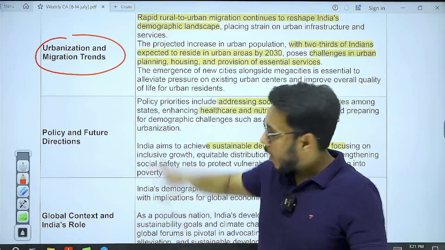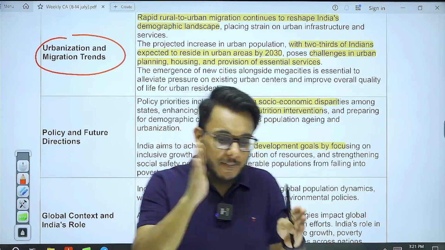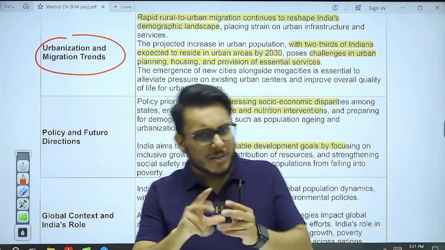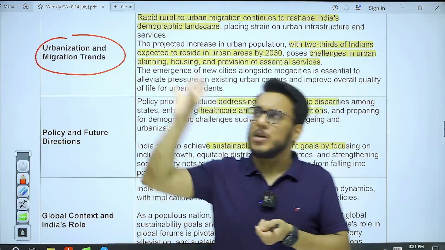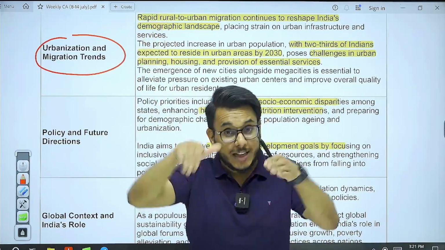Now you see what these boxes are. These different boxes are providing you the different dimensions of the population, because this is only one dimension, that okay, population is going up, it will lead to poverty, it will lead to food insecurity. That's it. No, there are other dimensions.